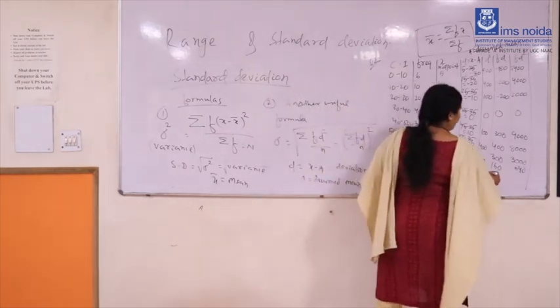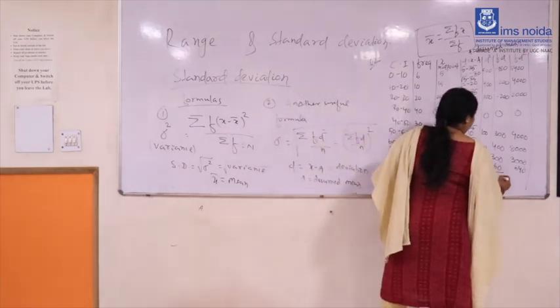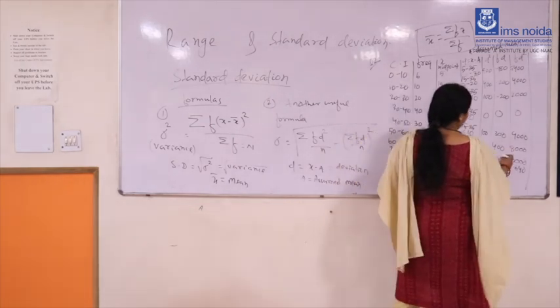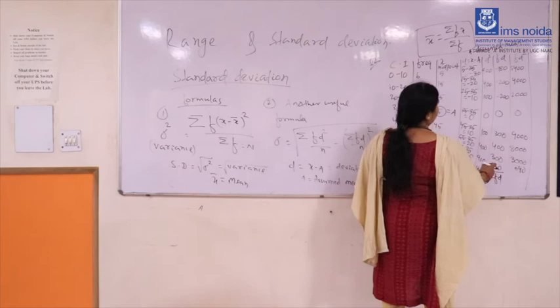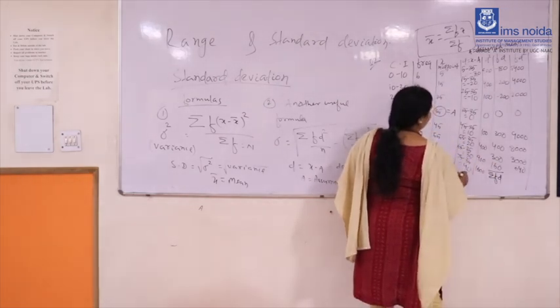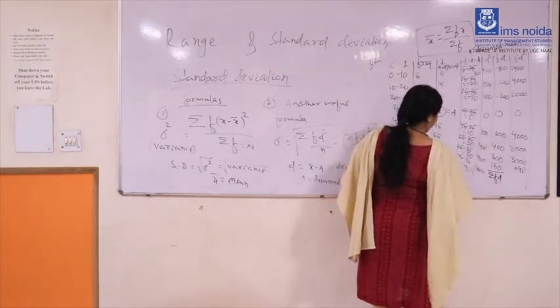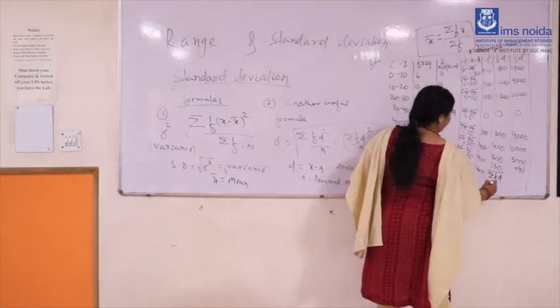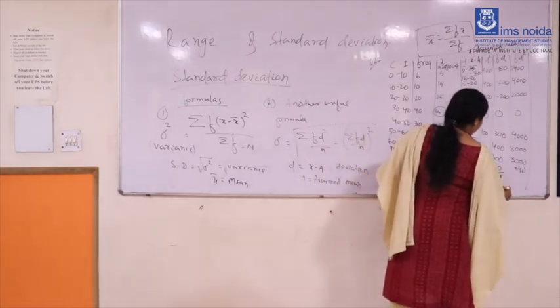And find out summation of fd, which is necessary for calculation: 700, 1160, 1160 minus 580. So you can calculate that will be 580.